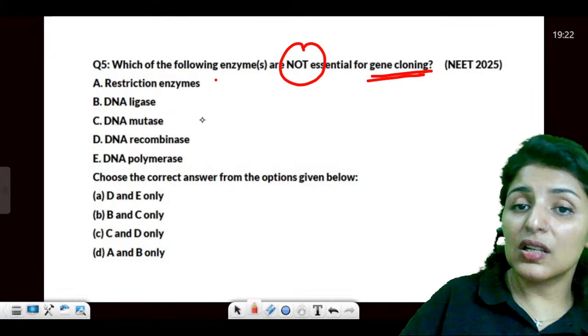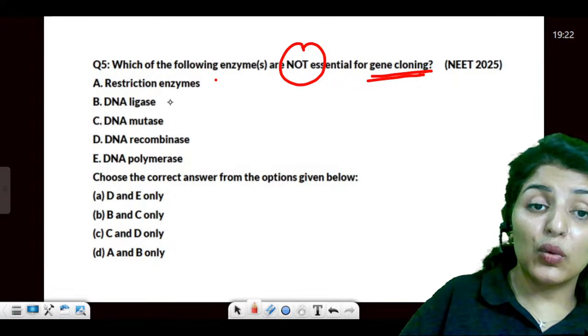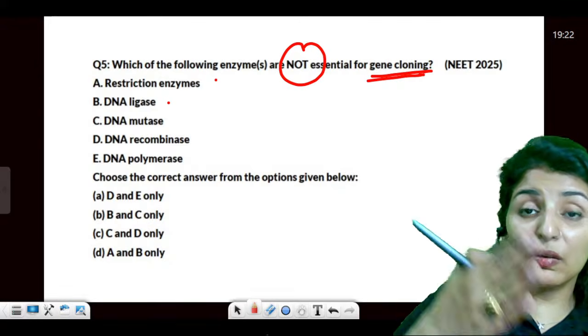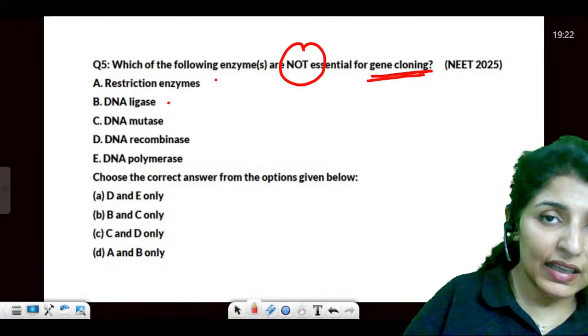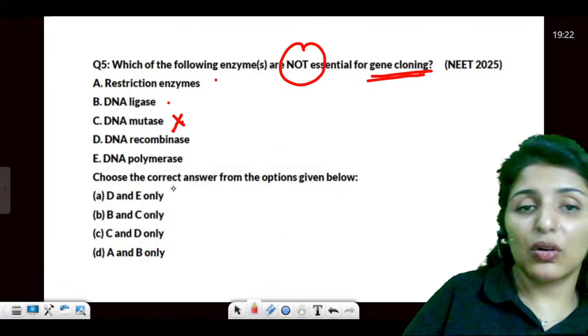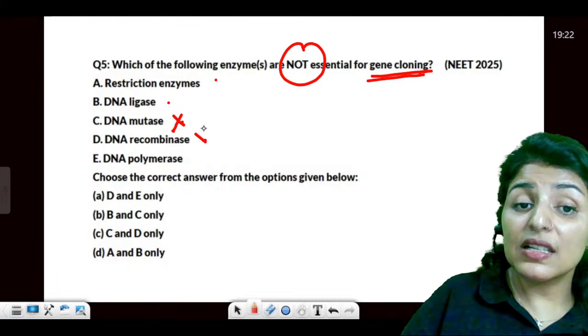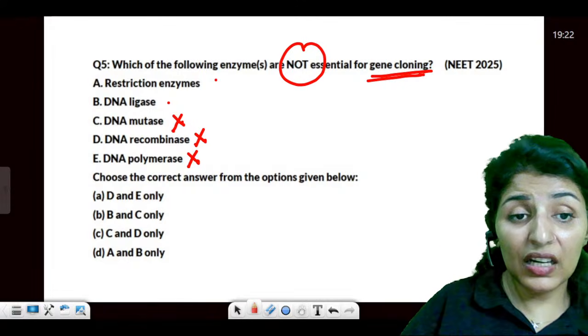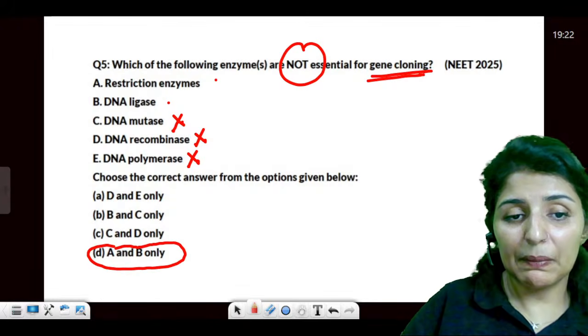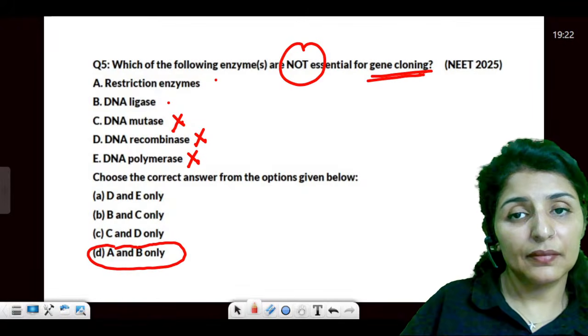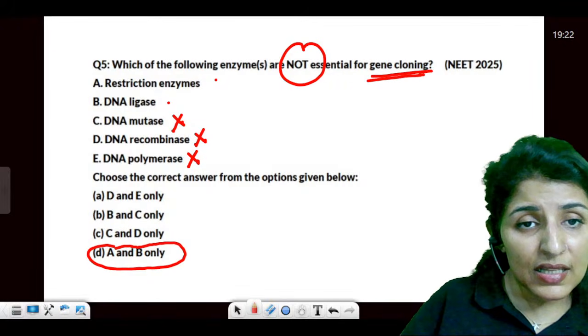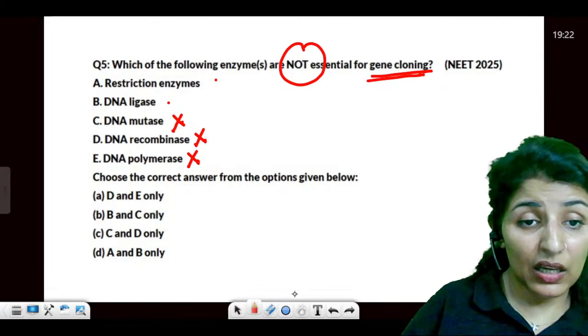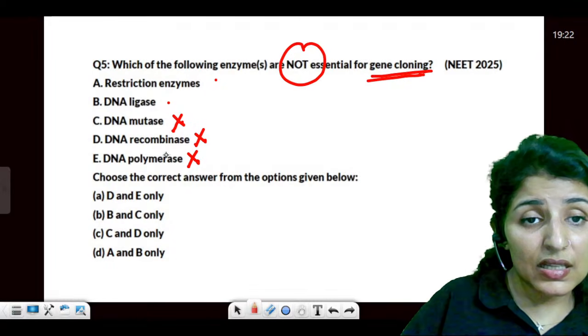Not essential for gene cloning. Do we need restriction enzymes? Yes, we need to cut DNA. Do we need ligases? Yes, they will be useful for binding the DNA. DNA mutase is not needed. DNA recombinase is not needed. DNA polymerase is not needed. So what do we need? We just need A and B. Are these points clear? It is said not essential. Sorry, answer won't be A and B. Not essential is, sorry.